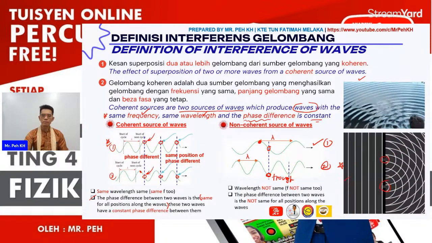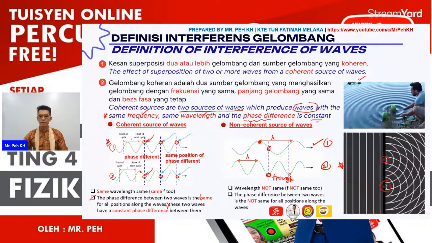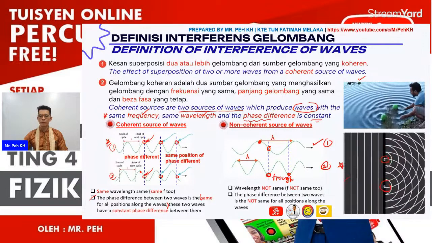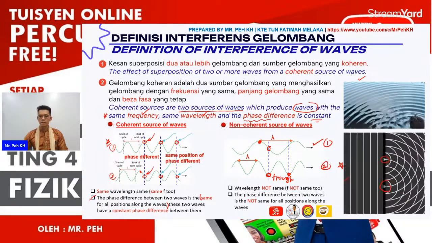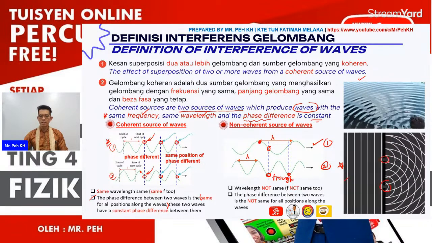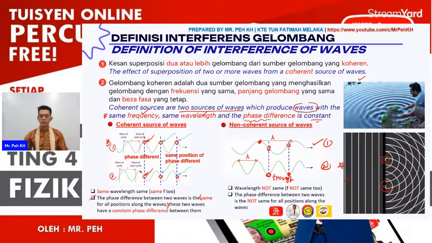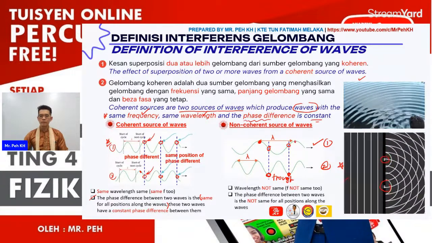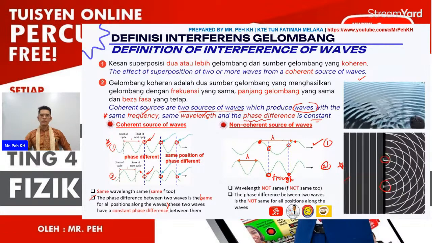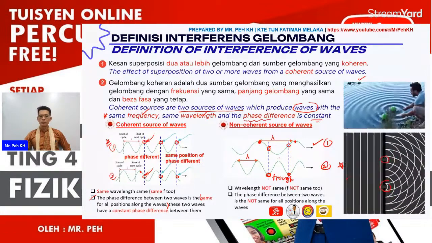Okay, so with the same distance, at another wavelength for the bottom wave, it is still at the trough, but you can see the top wave's position is before the crest. So you can see the phase difference is not the same along the wave.